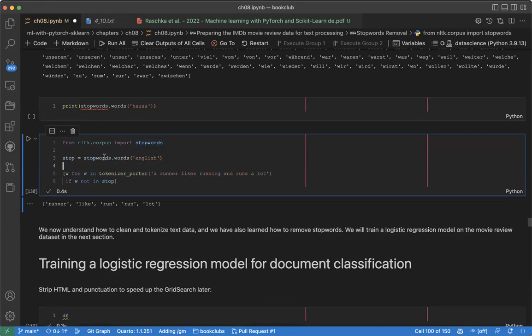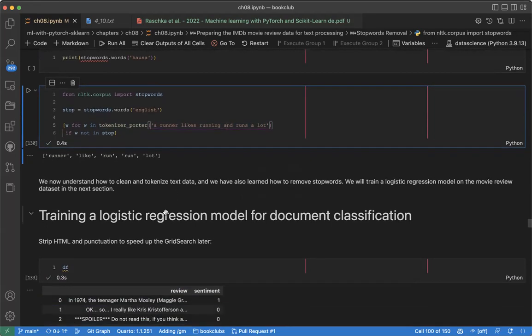Here I create a stop list, meaning this is a list of words which are stop words. After I tokenize, if the token is not a stop word, we keep it; if it is a stop word, we drop it. When I run this, you can see it returns runner, like, run, but "and" is removed, and "a" is removed.